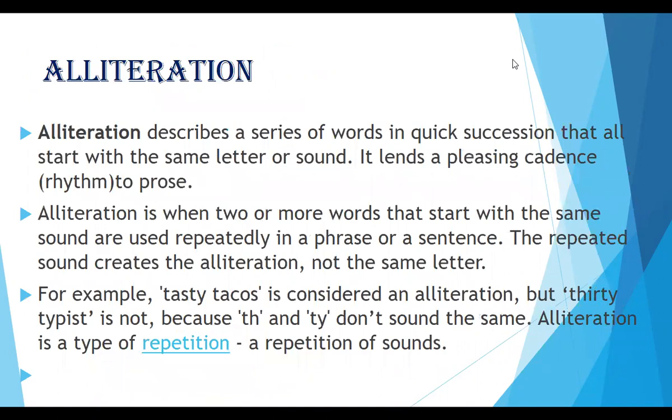So coming to alliteration. Alliteration describes a series of words in quick succession that all start with the same letter or sound. It lends a pleasing cadence, a rhythm, to prose. Cadence in the sense is nothing but rhythm to prose. While we are reading, a kind of rhythm is given when more alliteration is observed.